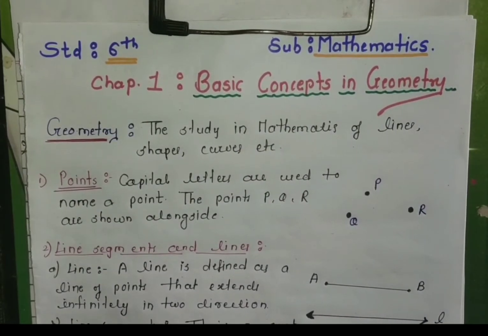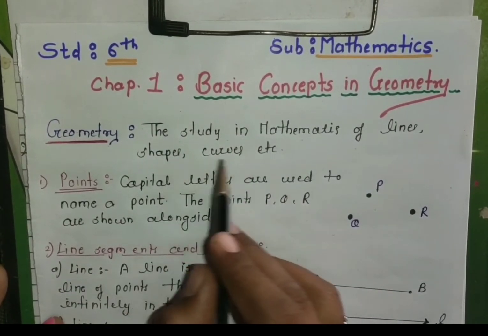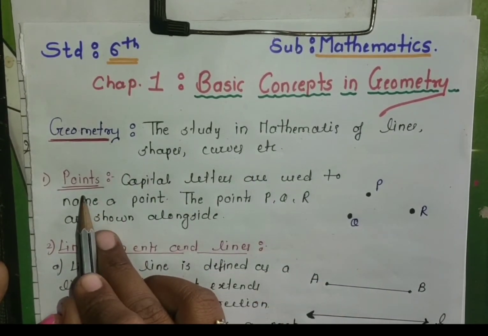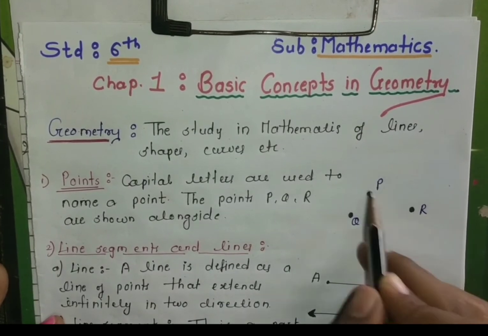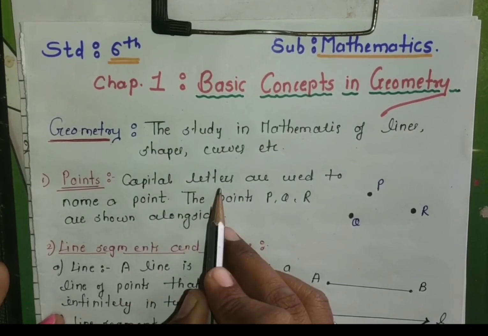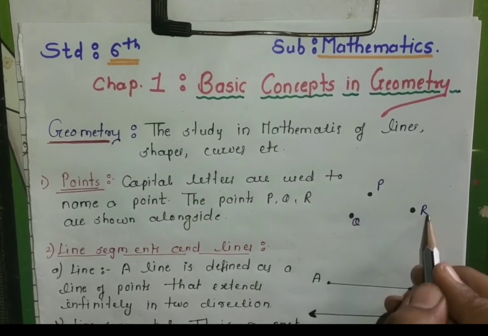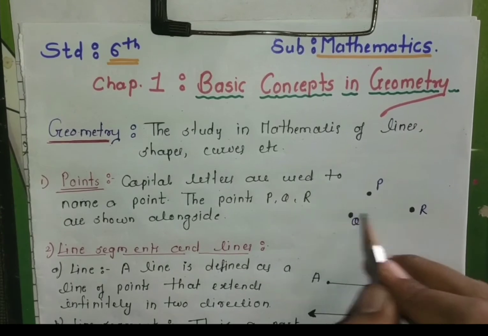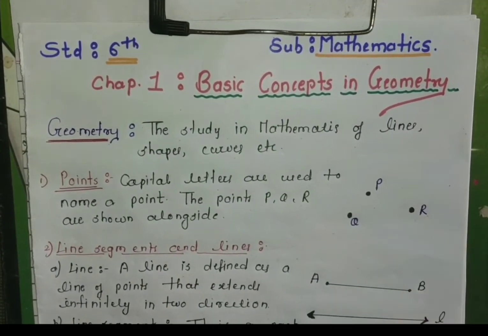First is geometry. As we learned, the study in mathematics of lines, shapes and curves is called geometry. First one is a point. What is meant by point? Any dot we put on the paper is called a point. These points are denoted by capital letters. You can use any capital letter from A to Z. I am using P, Q, R. The points P, Q, R are shown alongside. These are point P, point Q and point R.